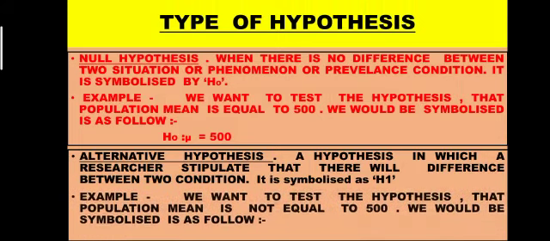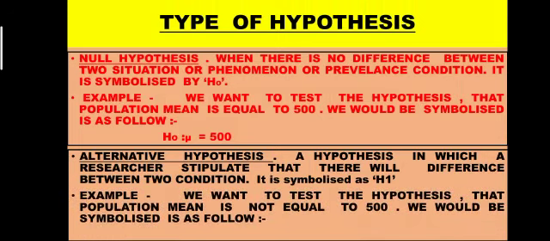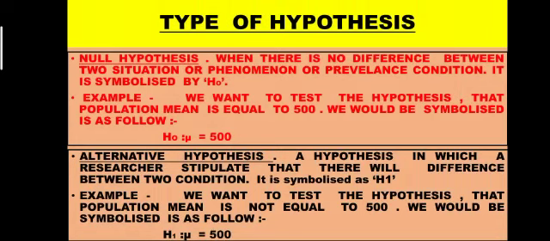For example, we want to test the hypothesis that the population mean is not equal to 500. In the null hypothesis, the population mean was equal to 500, but in the alternative hypothesis, the population mean is not equal to 500.